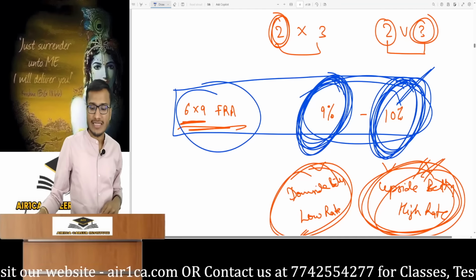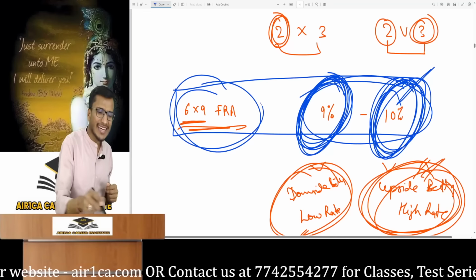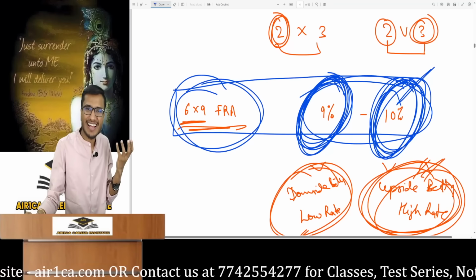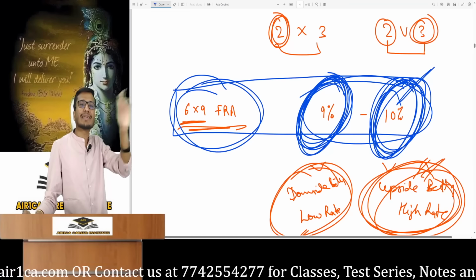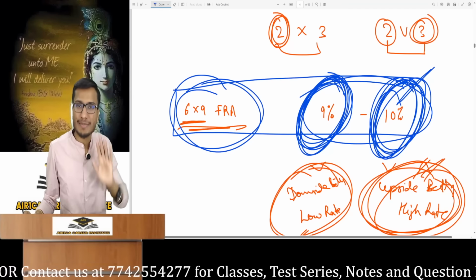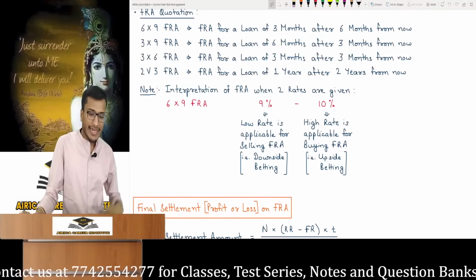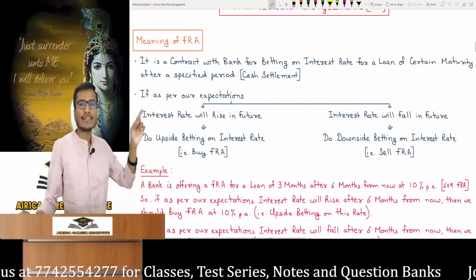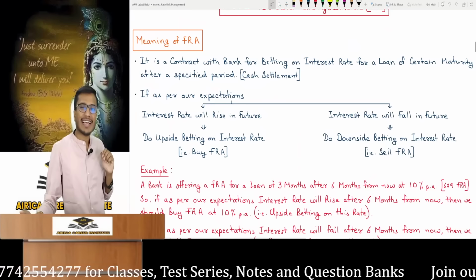You can understand this in another way. This FRA rate is actually used for taking a loan. I said I will take a 3-month loan. 6 months from now, what is the rate? Or I will make an investment for 3 months, 6 months from now. I had given another interpretation for this earlier. We are afraid the interest rate will fall in the future. When would that fear arise?